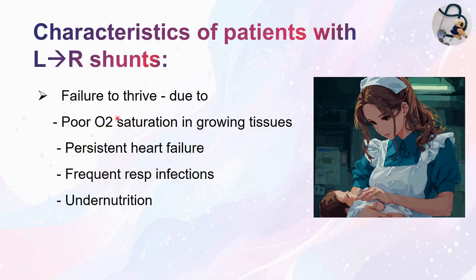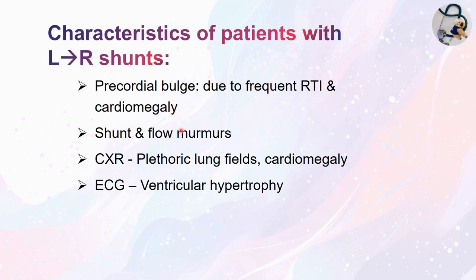The child may fail to thrive due to poor oxygen saturation in the growing tissues, persistent heart failure, frequent respiratory infections, and undernutrition. If you examine, the precordium is bulged, that is due to frequent respiratory tract infection and cardiomegaly. You can hear the shunt and the flow murmurs. If you do X-ray, you can see the plethoric lung field and cardiomegaly, and ECG shows right ventricular hypertrophy.